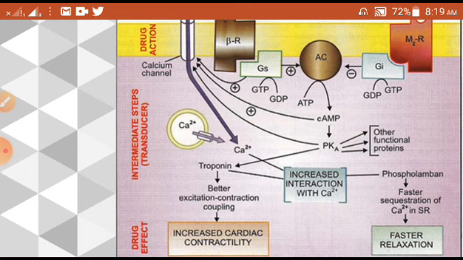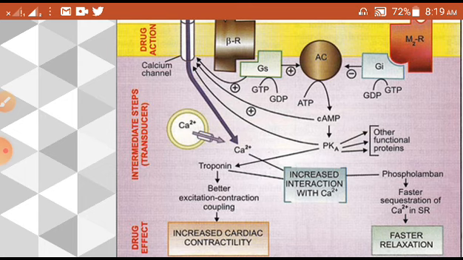In one way, this enzyme will activate some proteins and enter into the nucleus, and there it will activate the CREB protein, and that protein has a tendency to modify the genes, the protein synthesis process. So that happens in one way. In another way, it can activate the troponin protein, it can activate the phospholipase protein, and a very important thing that it does,